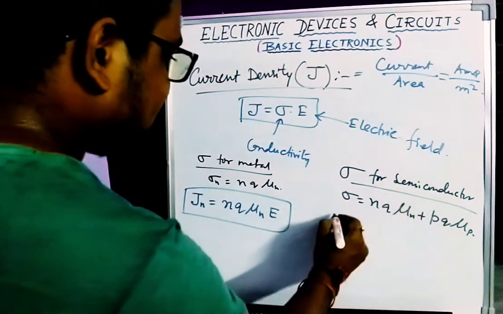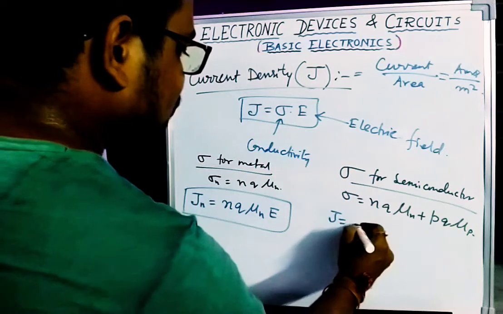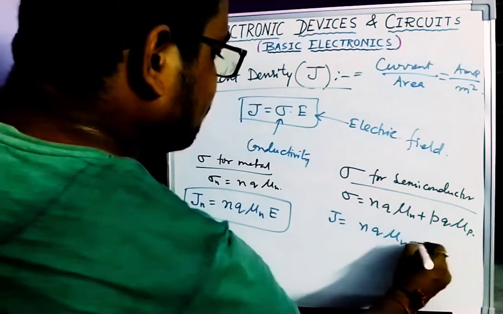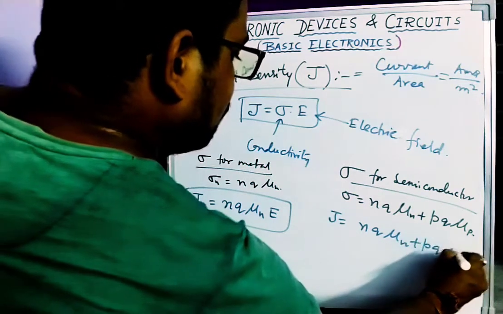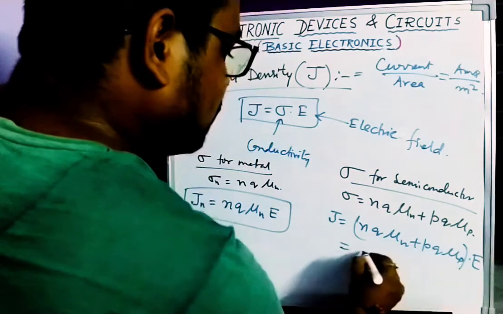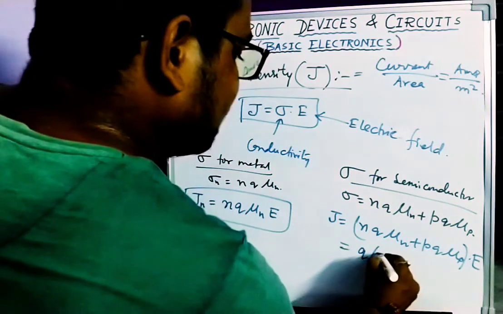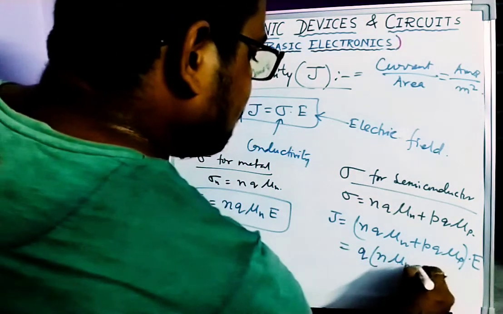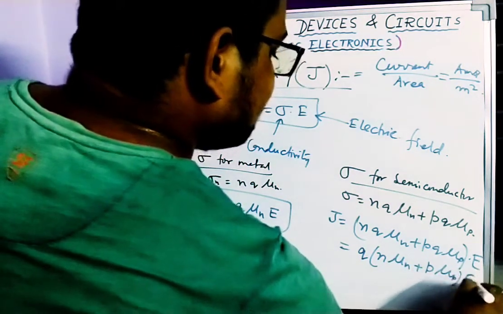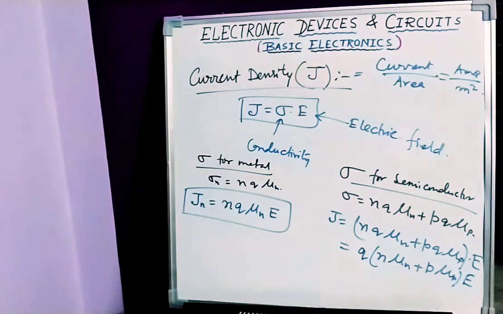And for semiconductor, current density J is equal to nqμn plus pqμp into E. q is common, so take the q outside of the bracket, nμn plus pμp into E outside of the bracket. So this is the current density for semiconductor.